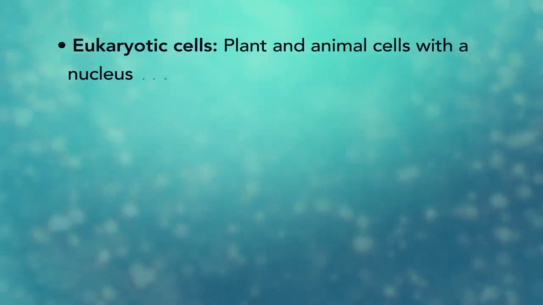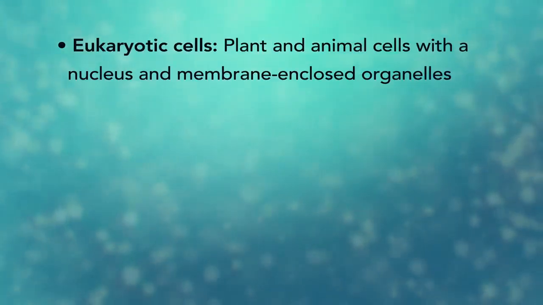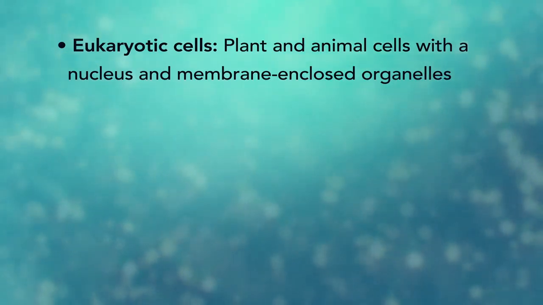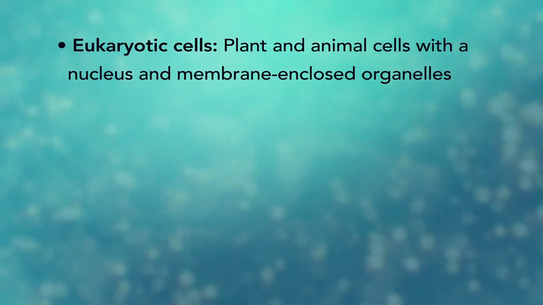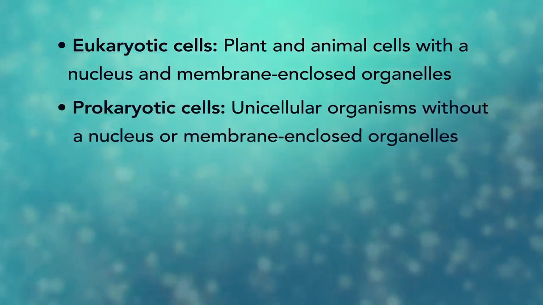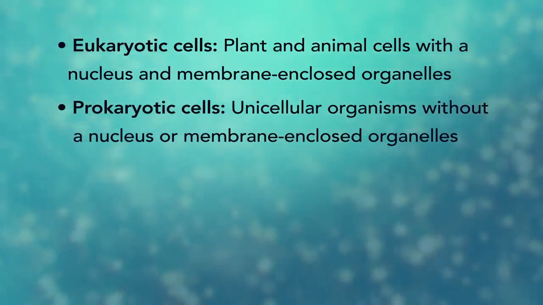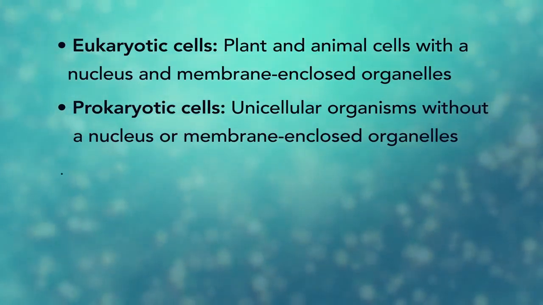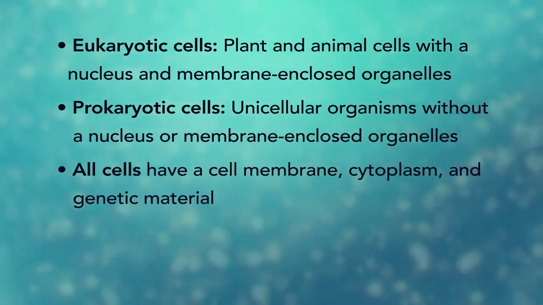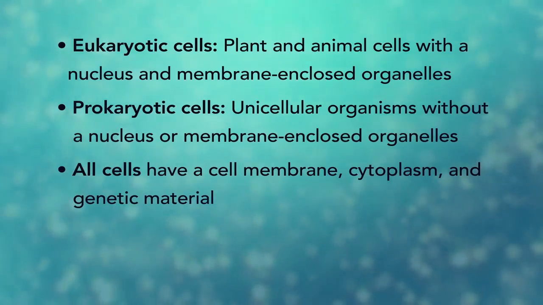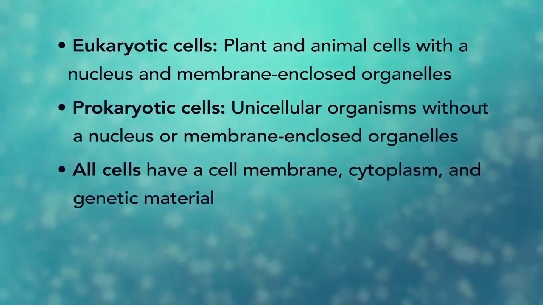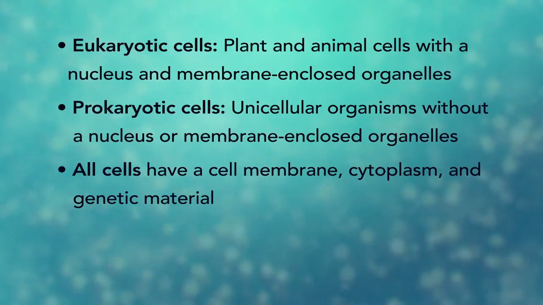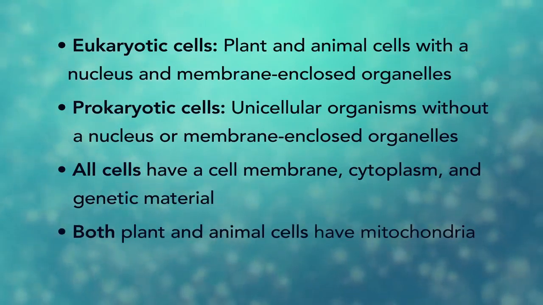In summary, remember, eukaryotic cells are plant and animal cells with a nucleus and membrane-enclosed organelles, while prokaryotic cells are unicellular organisms without these things. All cells have a cell membrane, cytoplasm, and genetic material. And even though only plant cells have chloroplasts, both plant and animal cells